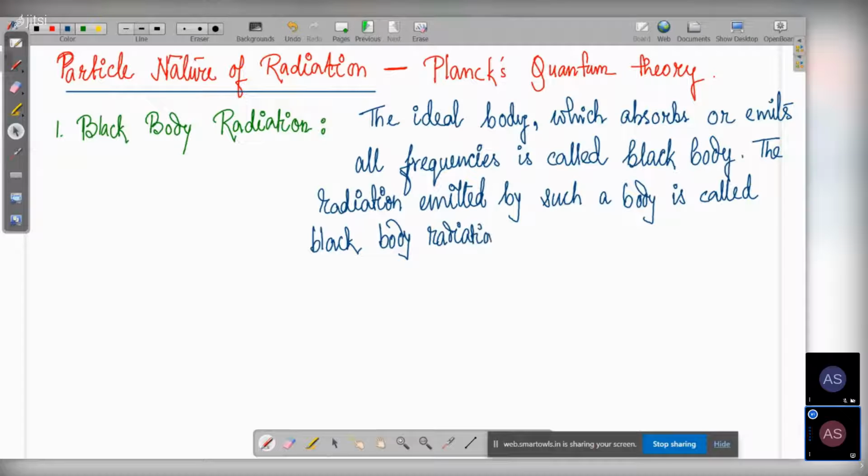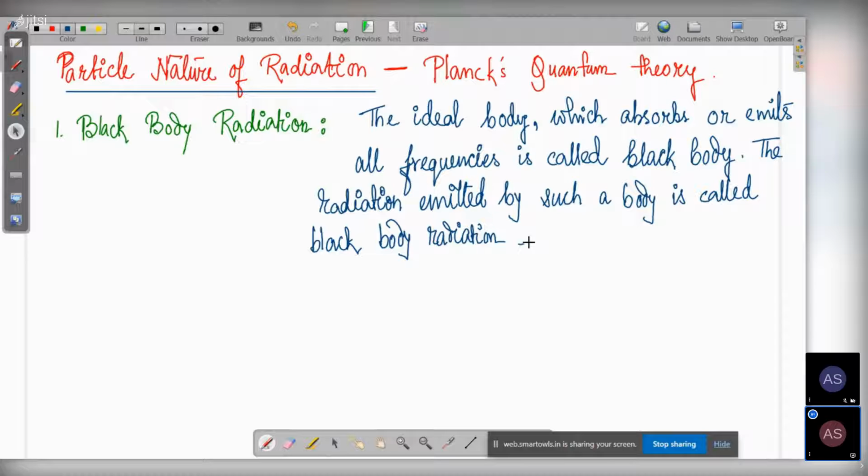So a body which absorbs all the frequencies of light that is incident on it is called a black body. Nothing is reflected out. And the radiation that is emitted by such a body is called black body radiation.